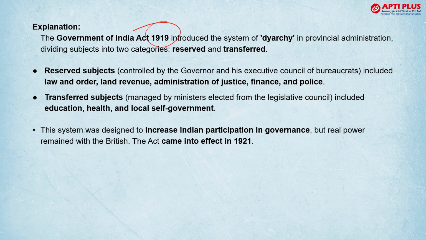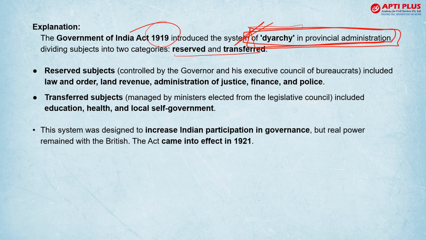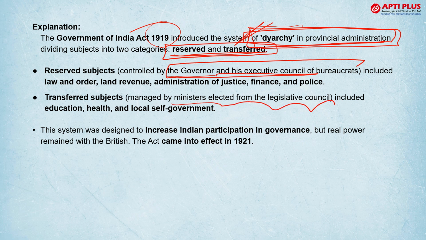तो 1919 Act क्यों famous है? For the diarchy in the provinces. It introduced diarchy, very important. And then two types of subjects were created. One is reserved, which will be controlled by the governor and his executive council of bureaucrats. And the other is controlled by ministers elected from the legislative council. These are transferred subjects. Now, which subjects were reserved? Law and order, police, land revenue, justice, finance, so all the important subjects. And health, education, local self-government were delegated to transferred subjects.